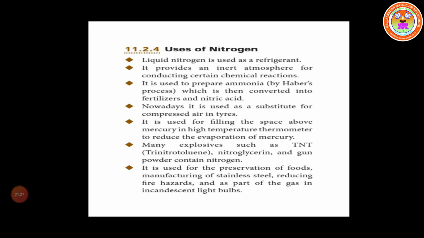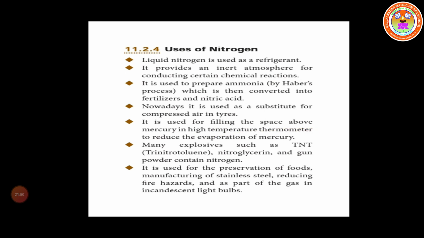Next, it is used for filling the space above the mercury in high temperature thermometers to reduce the evaporation of mercury. Nitrogen gas fills the space above the mercury in a high temperature thermometer.